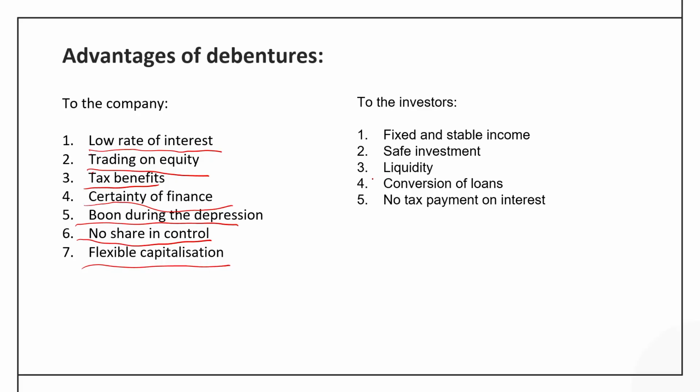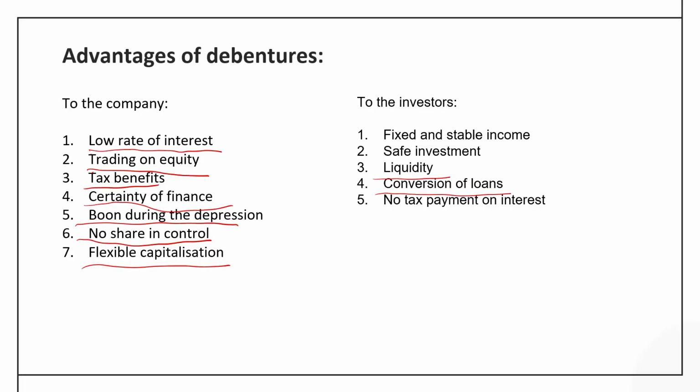There is liquidity as marketability is there, and the loan can be converted into equity shares. So thereby the holders have some kind of possibility to be the owner of the company, and it is not taxable even in the hands of the investors.